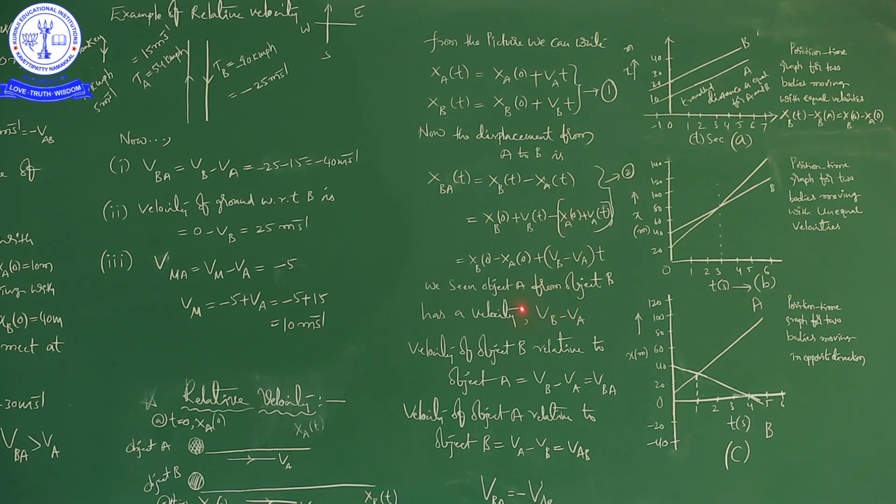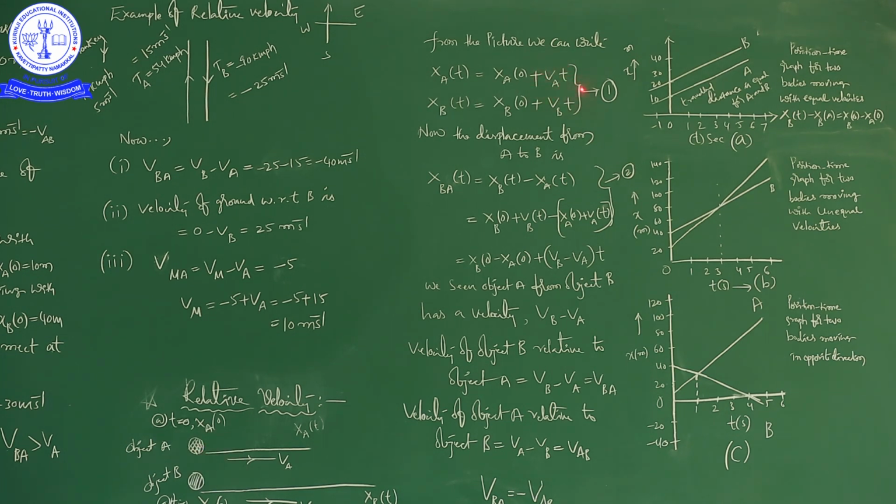Derivation means an expression for two different velocities, either the velocity of A or the velocity of B with respect to the other object. Okay, right. See here, point by point. Listen carefully, concentrate seriously. From this picture, shall I write these two equations? See this. XA of t is equal to XA of 0 plus VA into t.